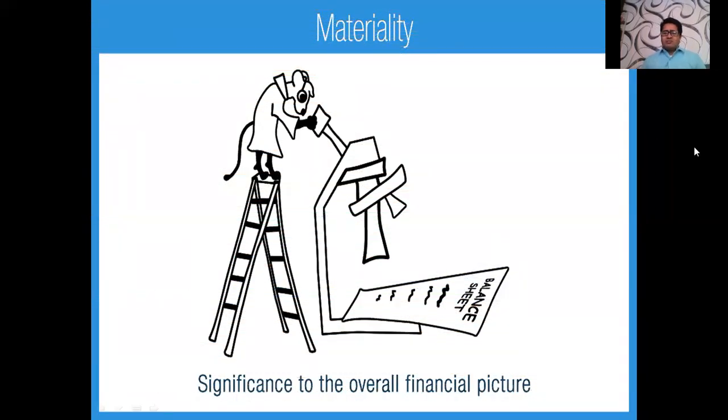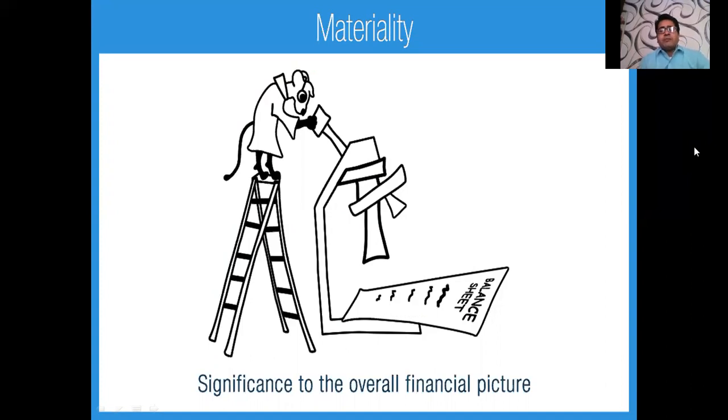Now, what does this materiality concept mean? The word materiality, as the name suggests, means to be material. All the transactions which have materiality, that is, the transactions which are important, are to be shown in the books of account. But the transactions which are immaterial, that means they are of no use or cannot affect the decision of the interested users, are not to be shown in the books of account.